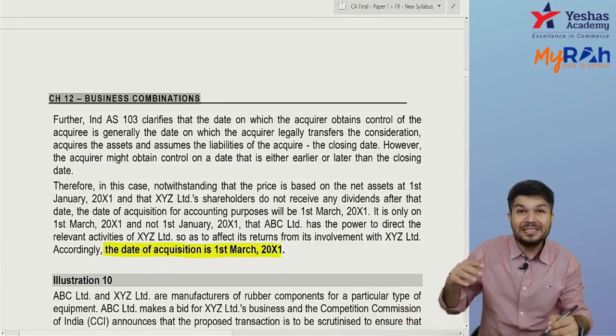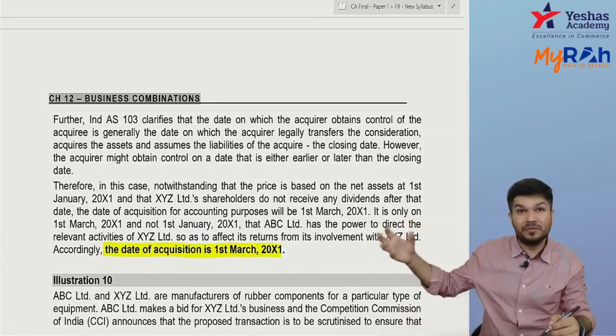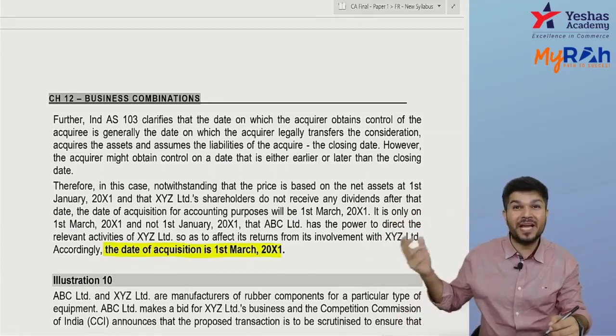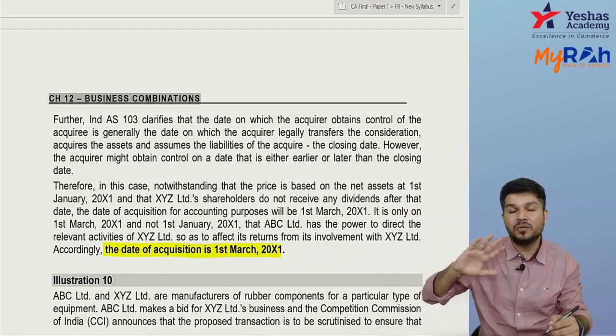So the price is based on net assets of 1st January, and profits from 1st January belong to you. But you still don't have power. Power comes when you are able to take decisions.